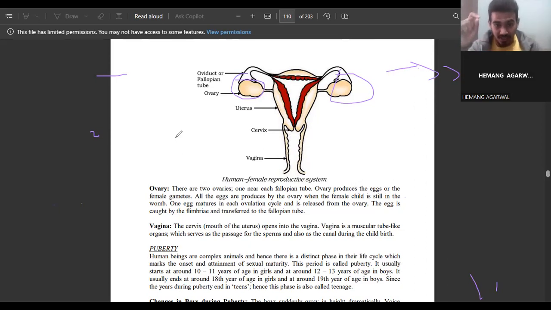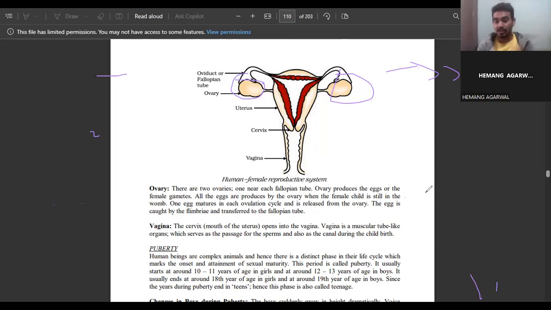The immature eggs are already developed in the womb of the mother, if there is a girl child. So all the eggs are produced by the ovary when the female child is still in the womb. One egg matures in each ovulation cycle and is released from the ovary; that is called the menstrual cycle. These eggs have to mature when the girl attains puberty. At the age of 12 or 14, girls generally attain puberty.